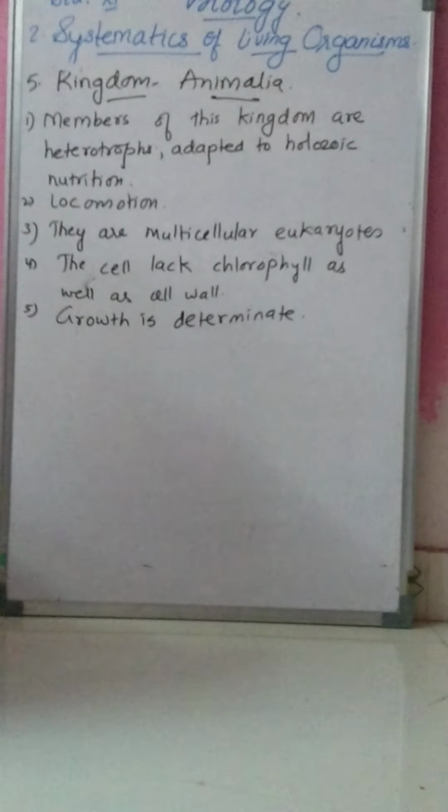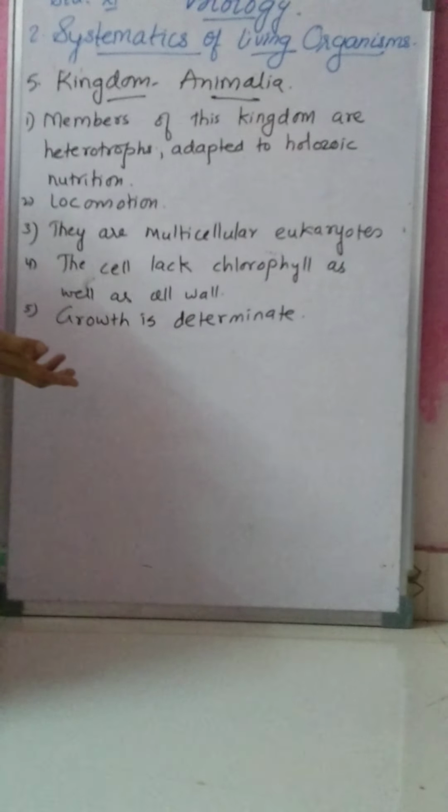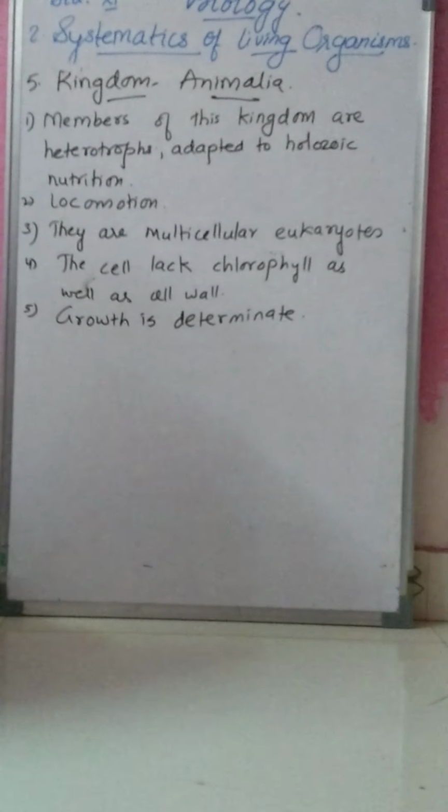If we see the members of this kingdom, all the members are mostly heterotrophs. Heterotrophs means they are totally dependent on other organisms for food. Why? Because they do not have chlorophyll. As they are not green, the cells lack chlorophyll, so they are heterotrophs.